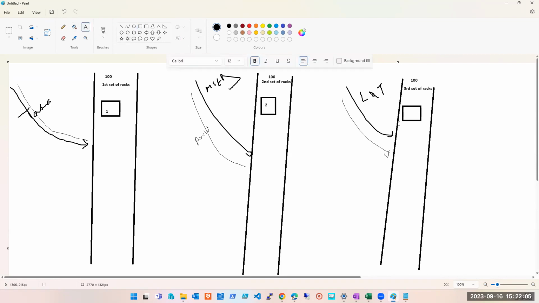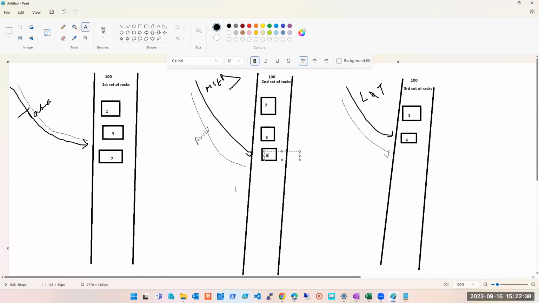Now, where will the fourth machine go, guys? It will go in the first again. The fifth machine in the second, the sixth machine in the third, the seventh machine here, the 8th machine here. Let's say I'm dealing with only 8 machines. For this application, I think my 8 machines are more than enough. I don't want a 9th machine. So this is how your fault domain will look.